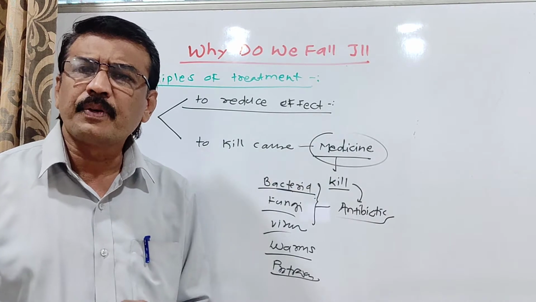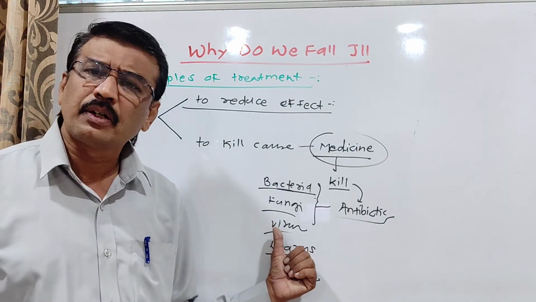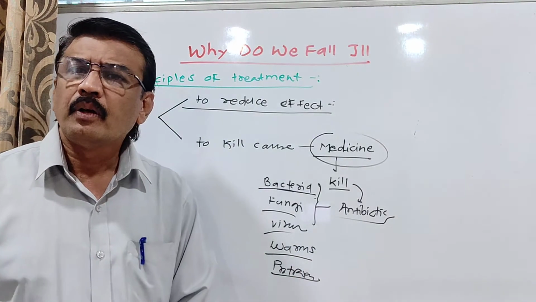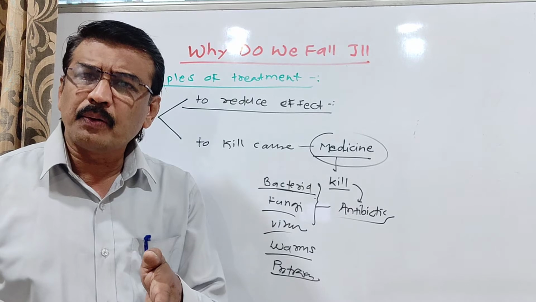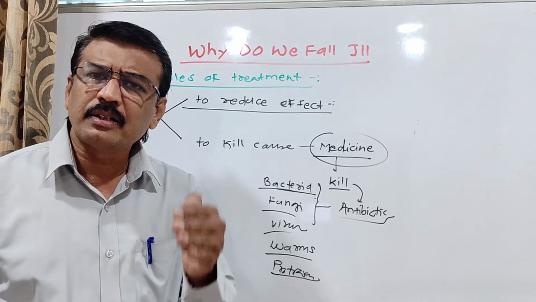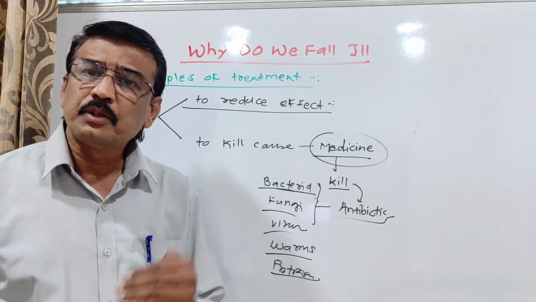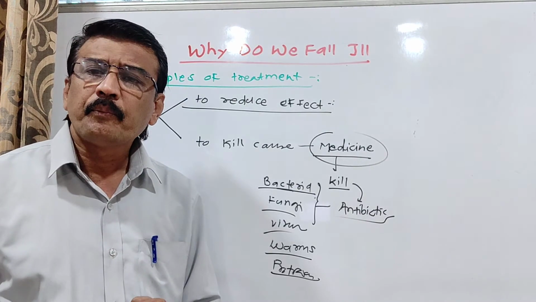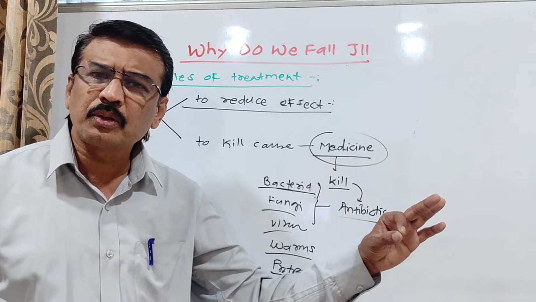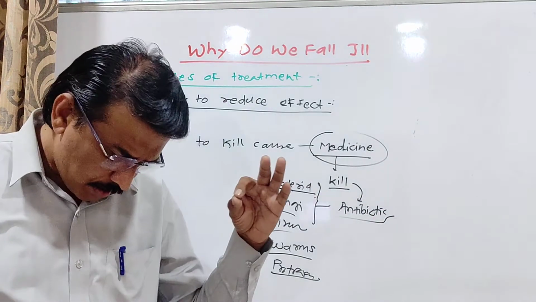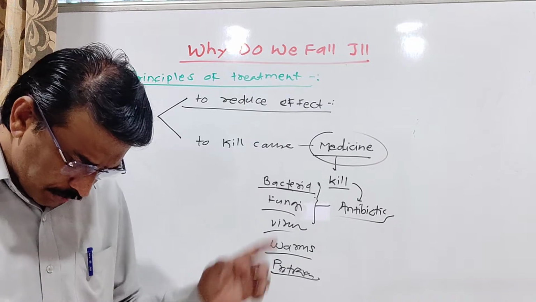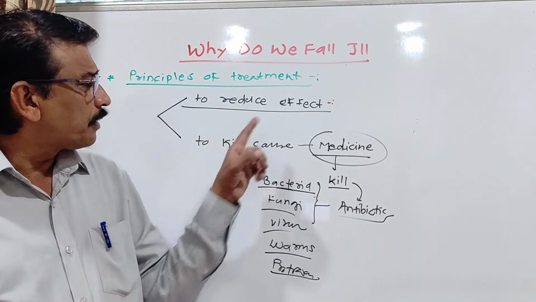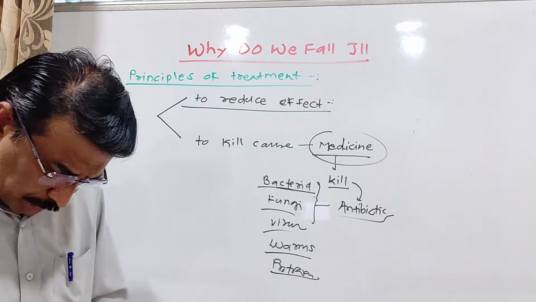There are some different mechanisms or different substances which we can use. That is the same for worms and for protozoans also. So the use of that particular substance, for example, substances like antibiotics, is practically usable to kill that pathogen, so that the pathogen will be completely destroyed from our body and we get 100% cure. So this is the second modus operandi of treatment, that is, to kill the cause of that particular disease.